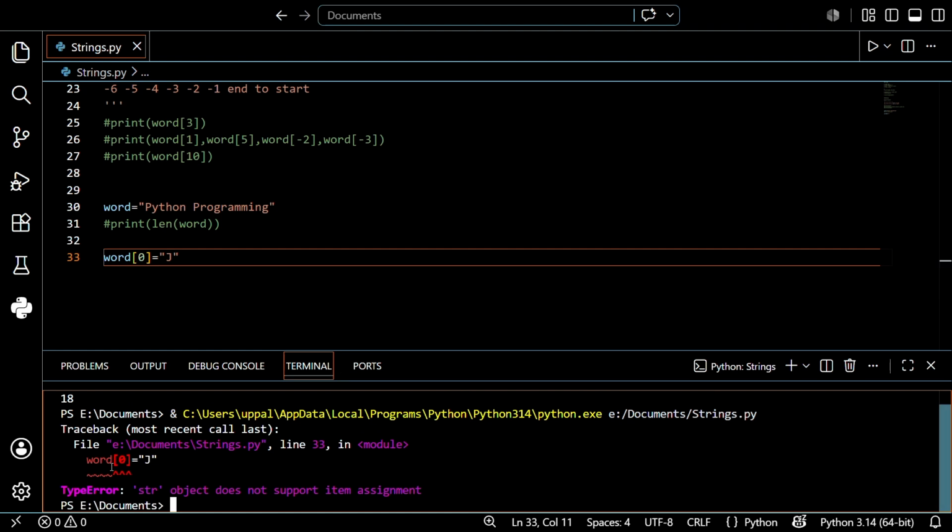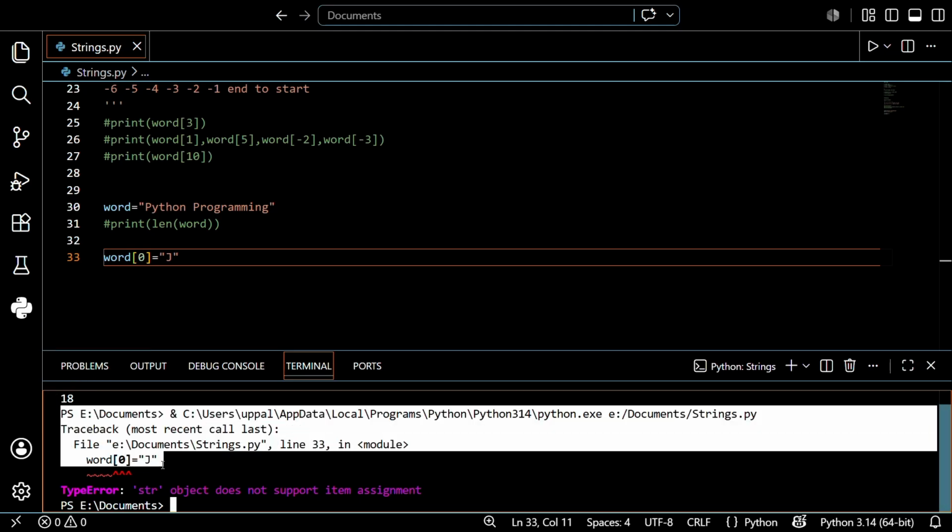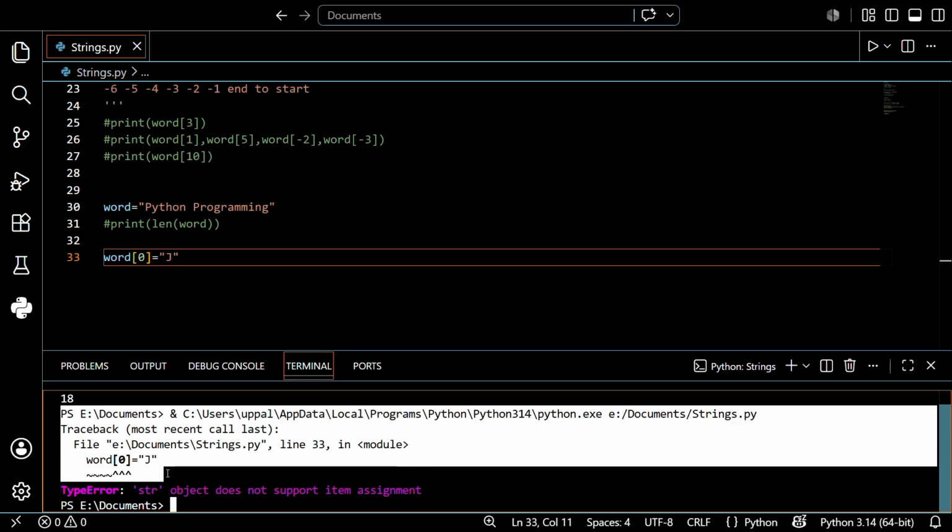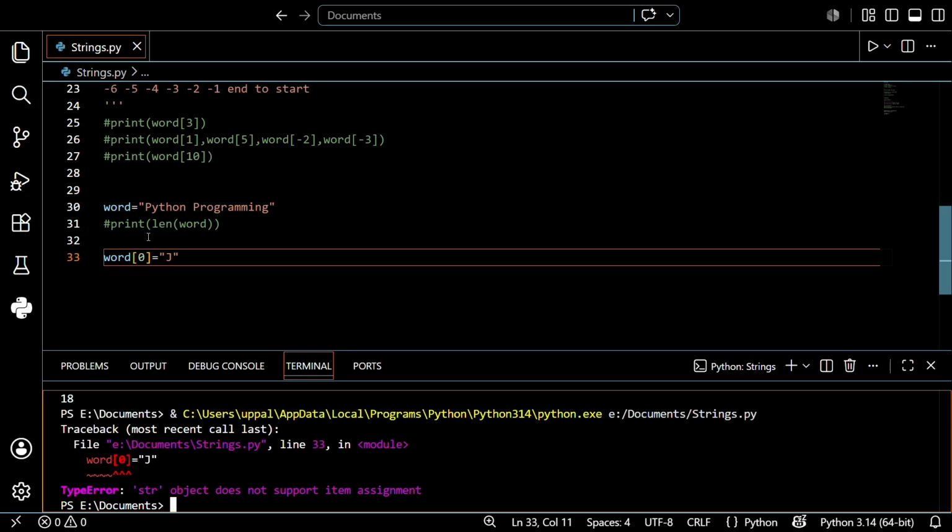It shows an error, guys, because strings are immutable. It behaves like a list, but it shows an error because we cannot change the values directly. Let's see what will happen.